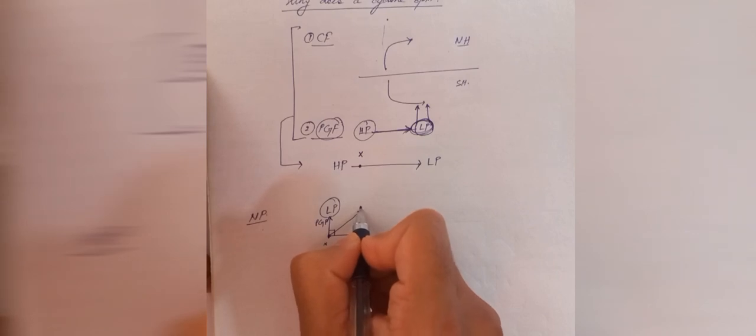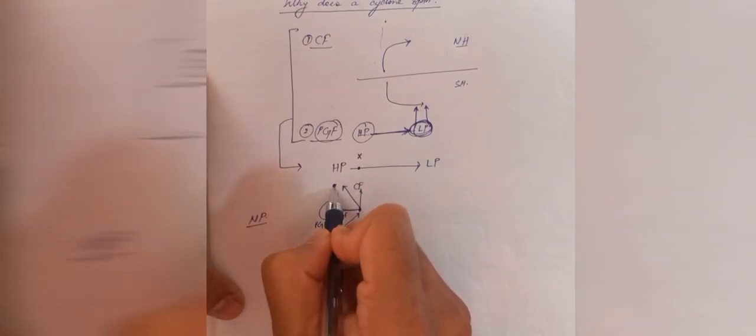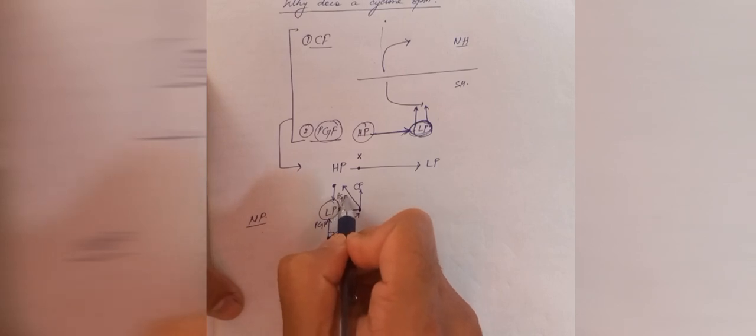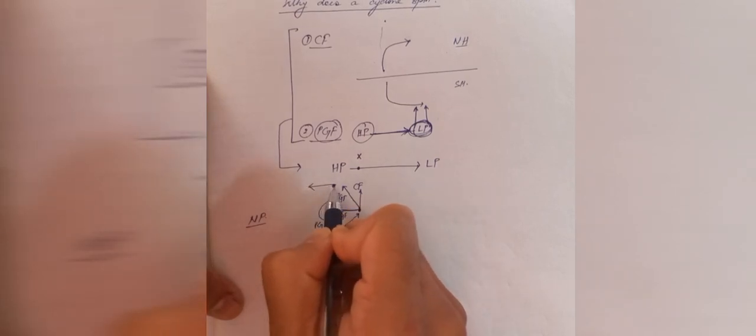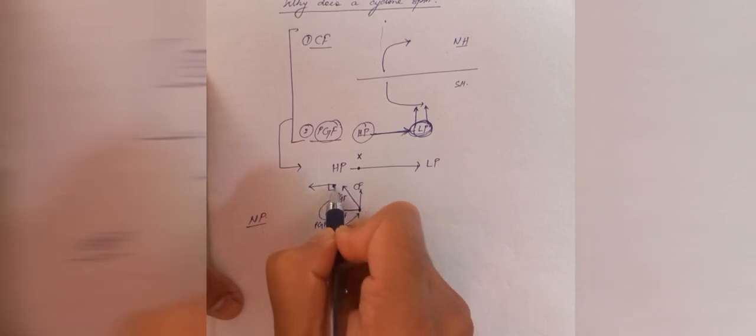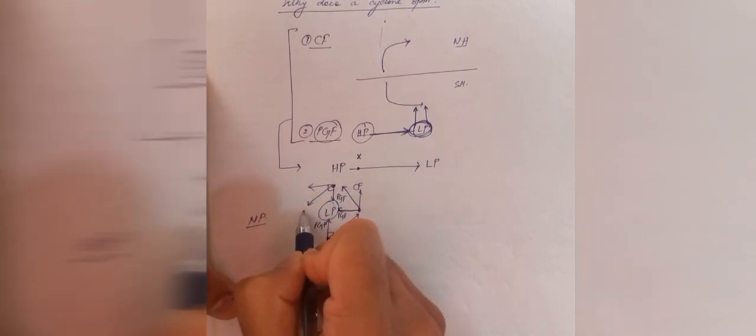Now when it reaches at this point, it again wants to go to the low pressure area. So it would experience PGF towards this side, but it would again get deflected due to Coriolis force, and the resultant position would be this. So particle wanted to again go from this point to this point, but ends up reaching here. Now again here, particle wants to go from this to this because of PGF, but gets deflected towards the right and in perpendicular direction towards this, and ends up reaching here.